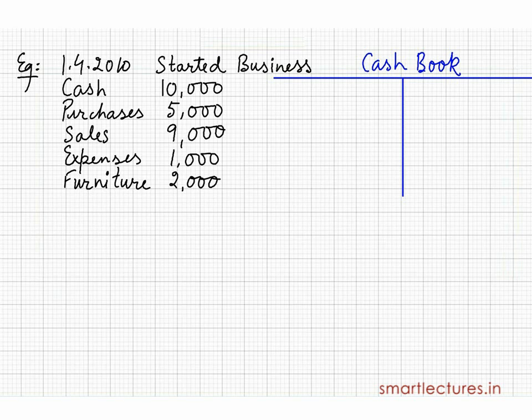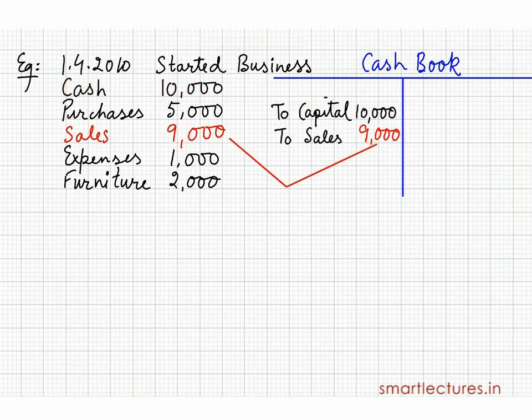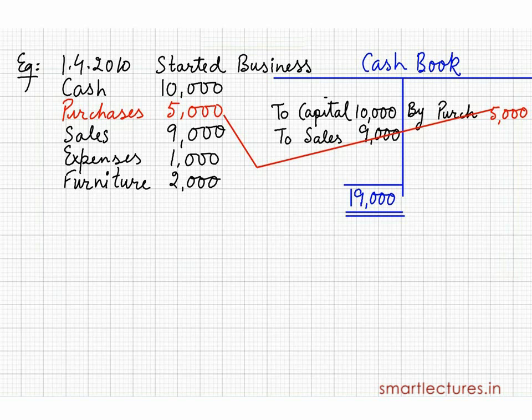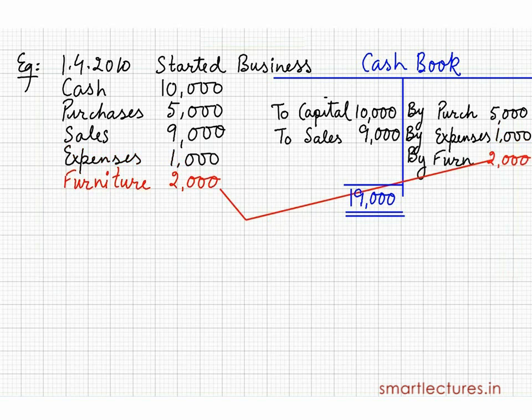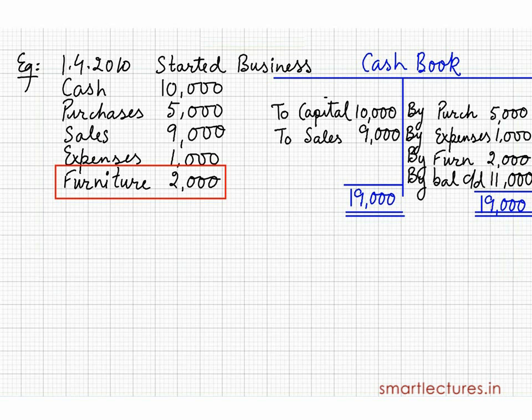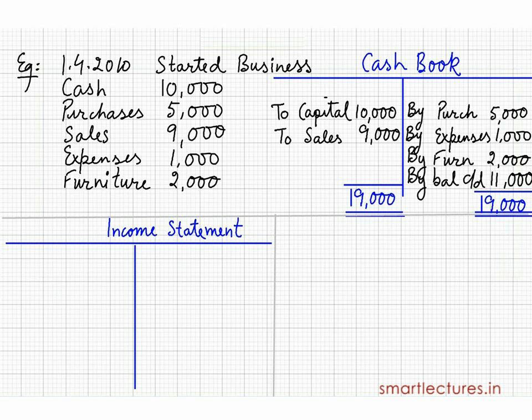On the debit side, to capital, 10,000 rupees because it's fresh capital. To sales, 9,000 rupees. By purchases, 5,000. By expenses, 1,000. By furniture, 2,000. And by balance c/d, 11,000 rupees. So this is just like the previous question, but there is one additional piece of information: furniture has been purchased for rupees 2,000. Now prepare the income statement.